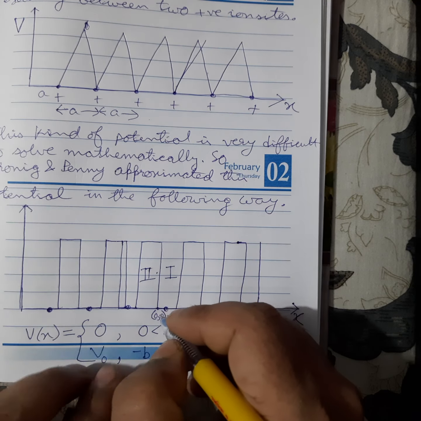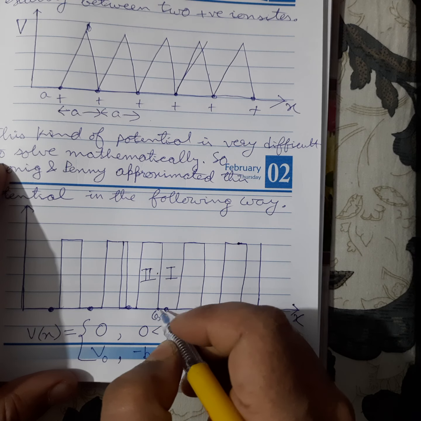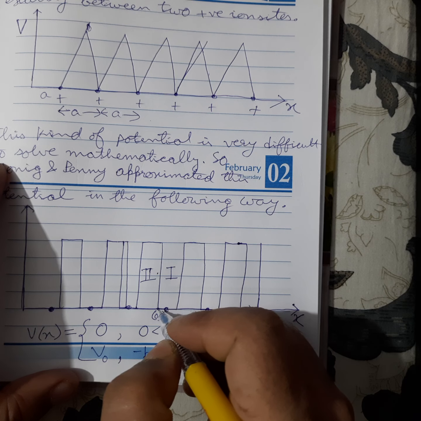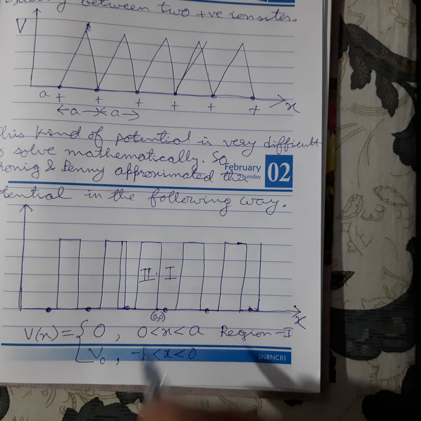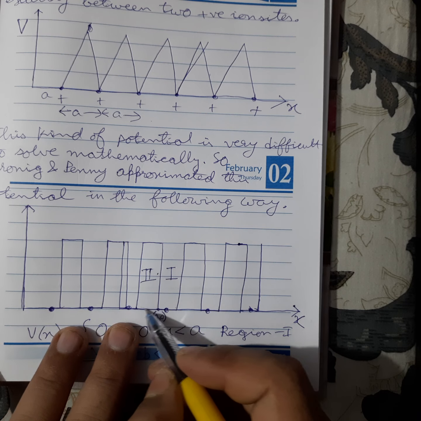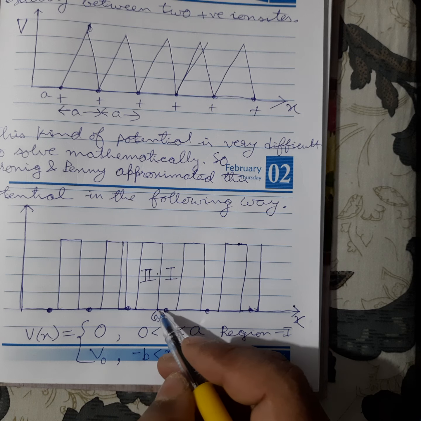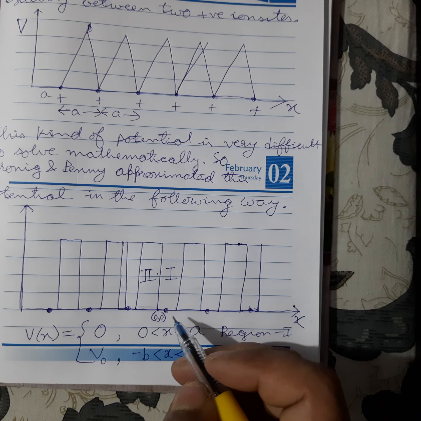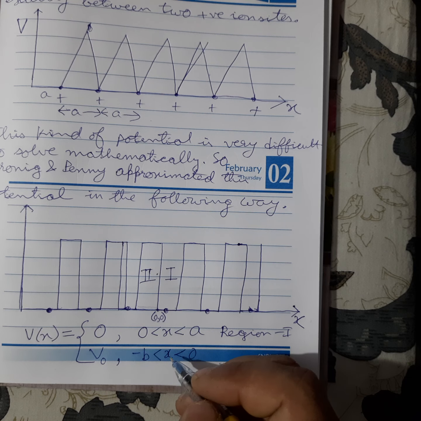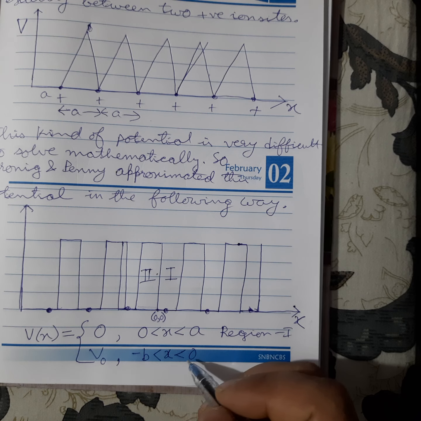Suppose this is the origin, so this length will be a and this length will be b. Since this is 0, this will be minus b. So x is greater than minus b and less than 0.